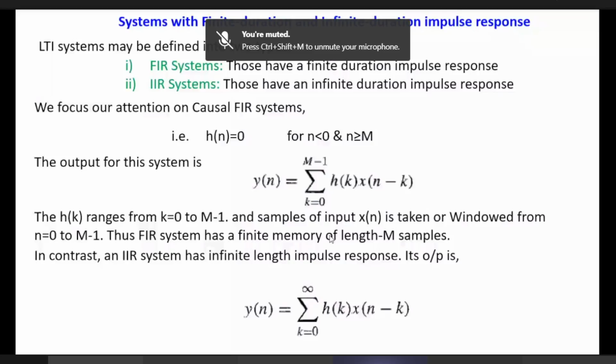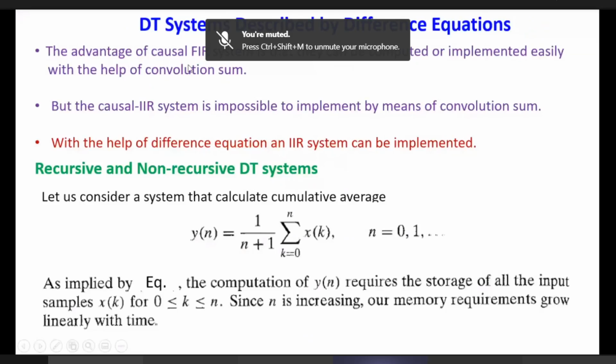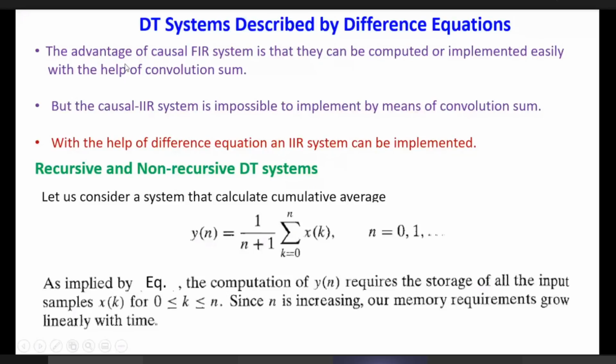So what are the advantages of causal FIR? The advantage of causal FIR systems is that they can be computed or implemented easily with the help of the convolution sum. If the lengths of the two sequences x[n] and h[n] are finite, then it is very easy to calculate the convolution.